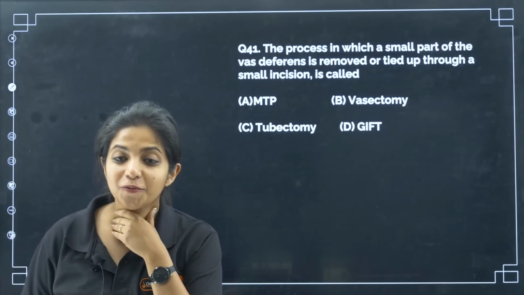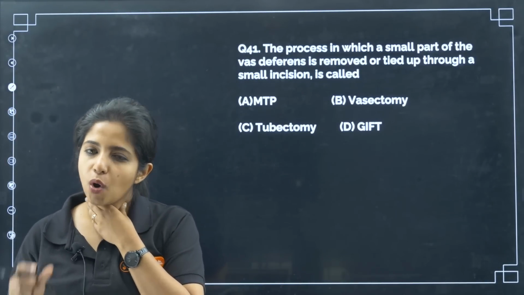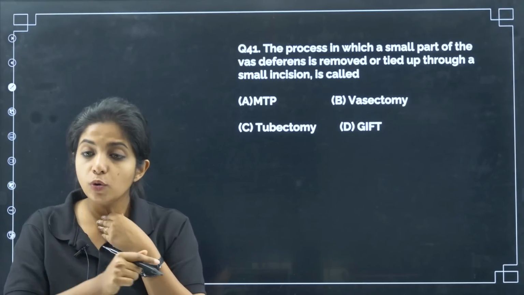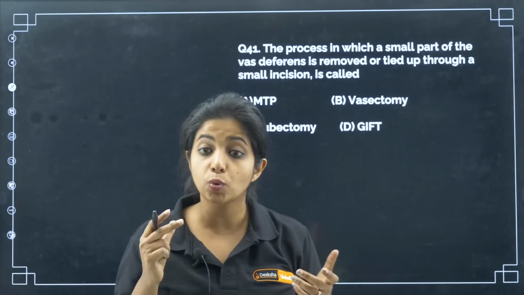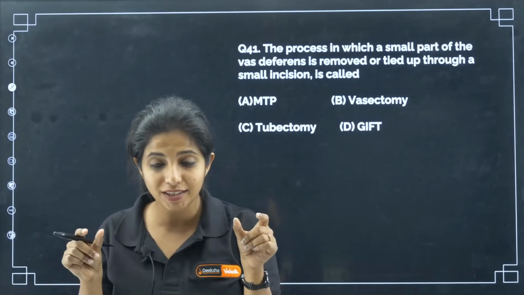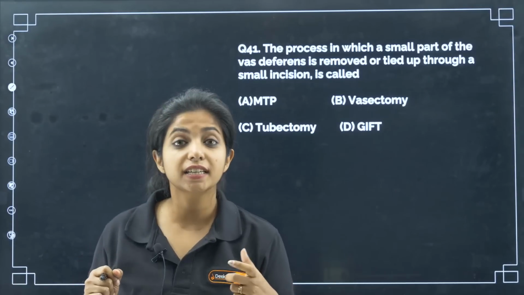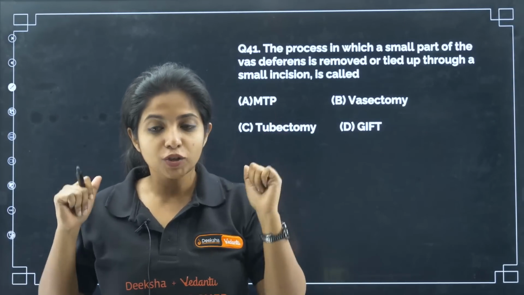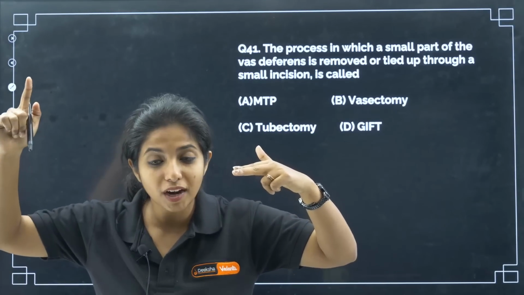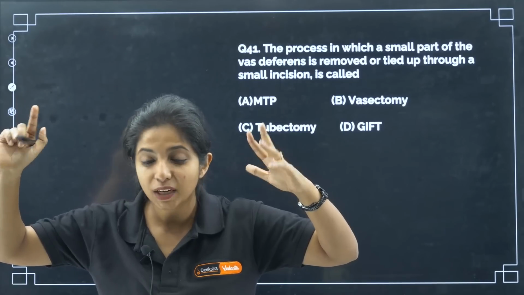Yes. Now, 41st question. The process in which a small part of the vas deferens is removed and tied up through a small incision is known as. What are you doing? Vas deferens. You're cutting the vas deferens off. What is vas deferens? It is an accessory duct that carries the sperm. So basically, if you cut it, will the sperm be transported? No, my dear children. It won't be transported.